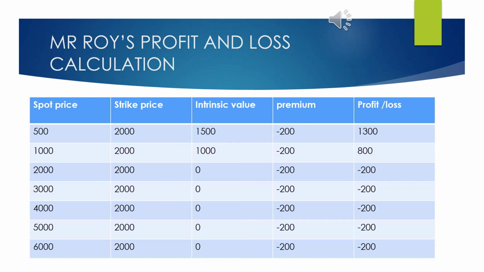Similarly, when the spot price is 4000 rupees, again he will not execute the contract because from the spot market he is receiving 2000 rupees extra. So he will not execute the contract. Instead he will sell his share in the spot market, whereas his loss will be limited to 200 rupees. As I said, whether he doesn't execute the contract or he executes the contract, under both conditions he has to pay a premium of 200 rupees, that is a must to the writer of the option.